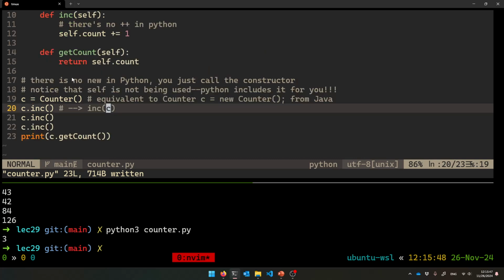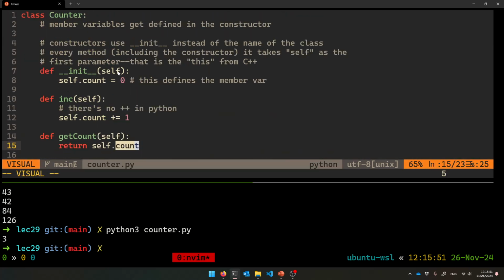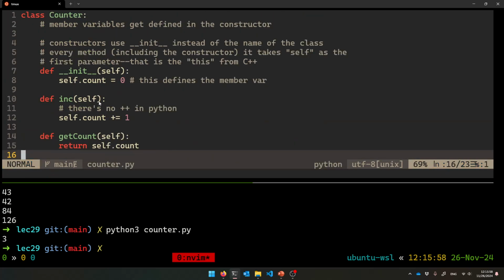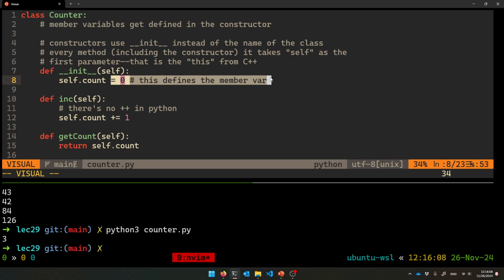You're talking about self explicitly when implementing it, even though when you call it, it's implicit. So init takes your self, and here's how you give it a member variable, self.count, started at 0. This is going to create and define that member variable and initialize it.